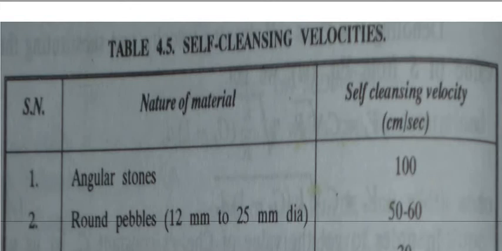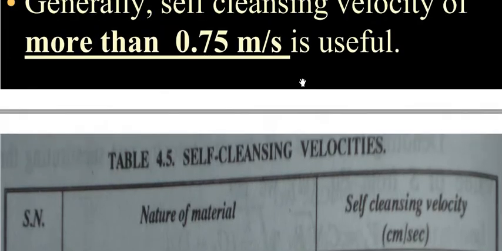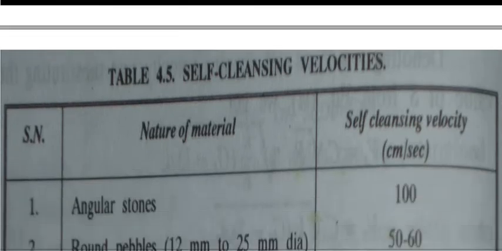You have to understand this: the nature of the material and the self-cleansing velocity. Here the self-cleansing velocity is given in centimeters per second, and I will tell you in centimeters per second and also in meters per second, because we have set the benchmark in meters per second, that is, it should be more than 0.75. So if angular stones are present in the sewer line, the self-cleansing velocity should be 100 centimeters per second, that is, more than 0.1 meter per second.